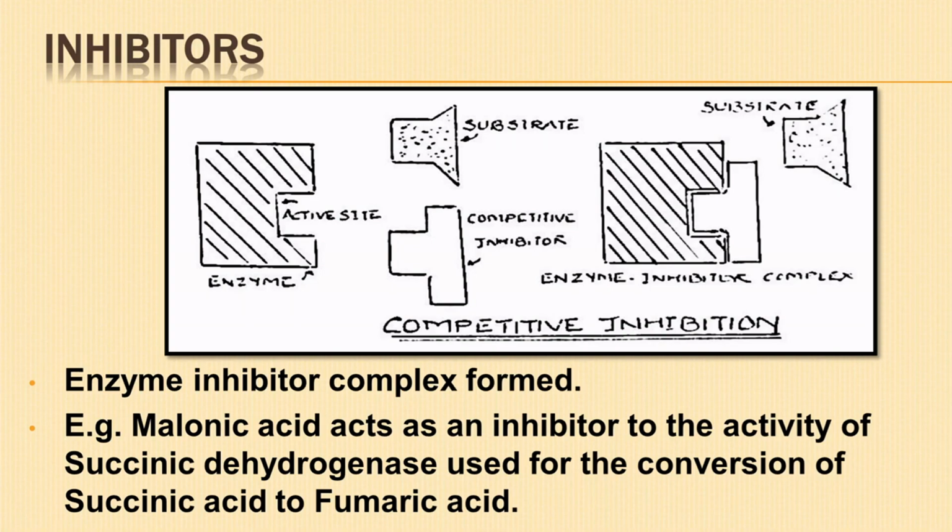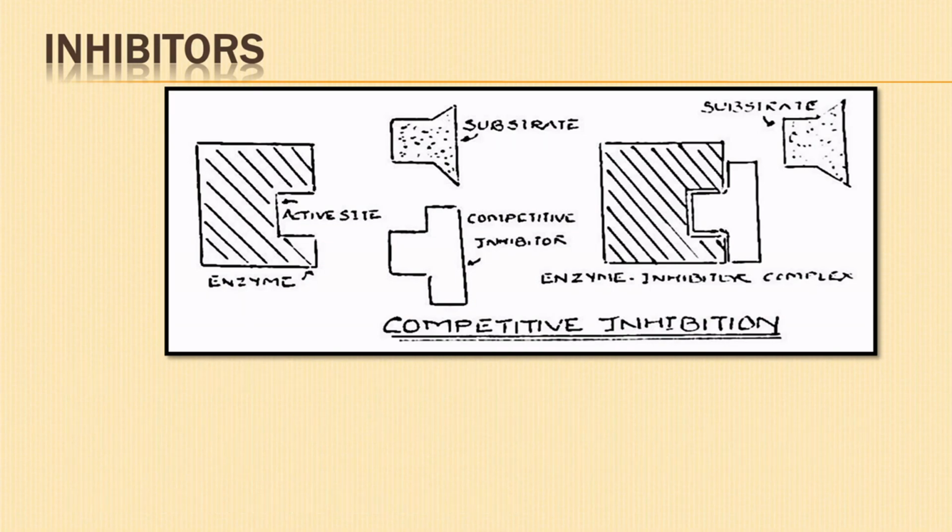Example, due to structural similarity between malonic acid and succinic acid, malonic acid inhibits the activity of enzyme succinic dehydrogenase, which catalyzes the conversion of succinic acid to fumaric acid.